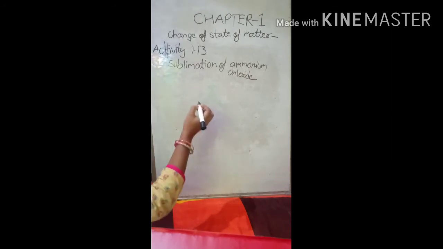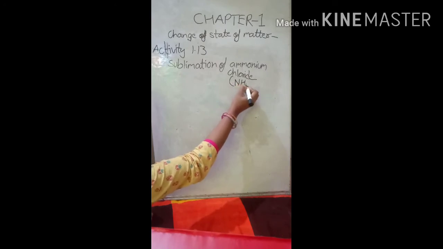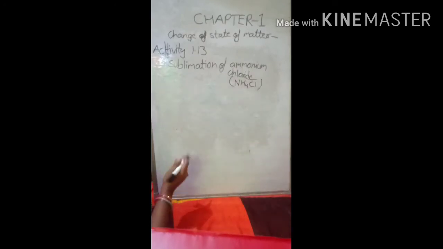You see how this is done. The formula for ammonium chloride is NH4Cl. NH4 for ammonium, Cl for chloride.